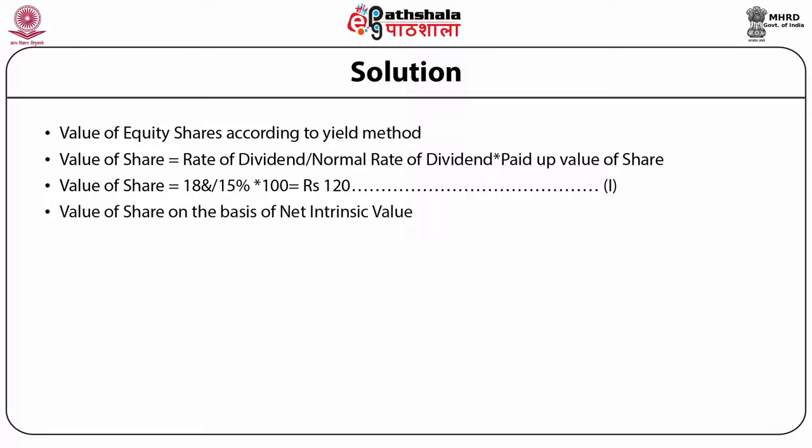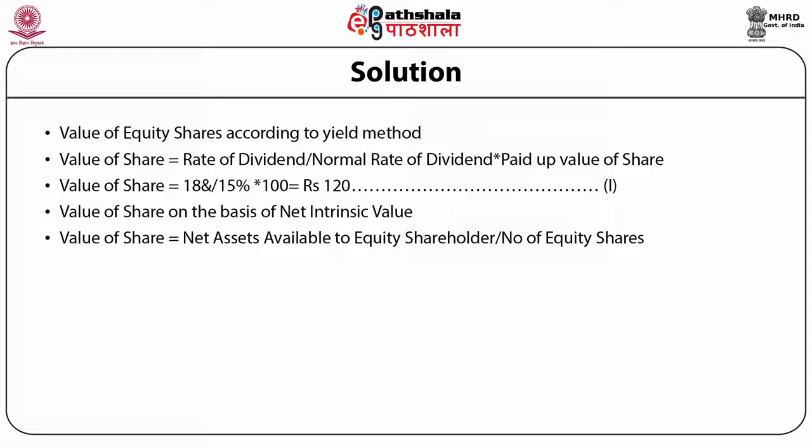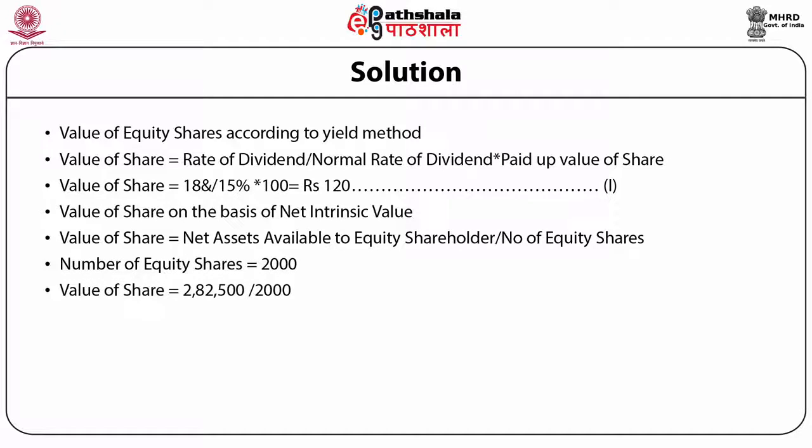And now value of shares on the basis of net intrinsic value. Value of share is equal to net assets available to equity shareholders divided by number of equity shares. So number of equity shares are 2000 and value of shares is rupees 2,82,500 divided by 2000